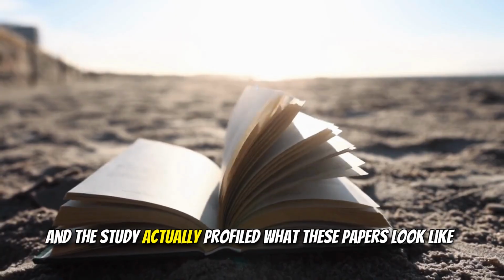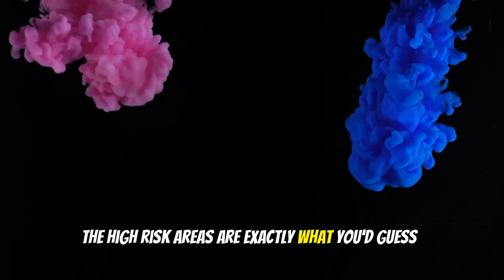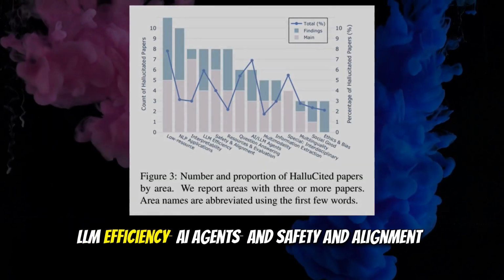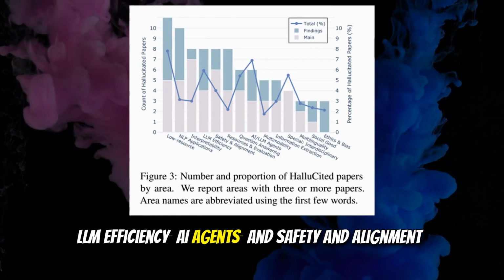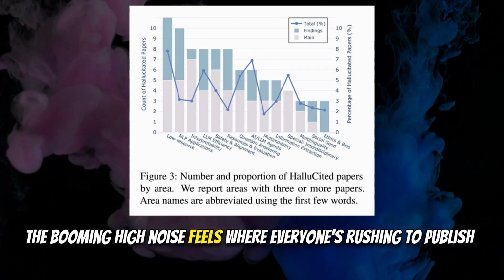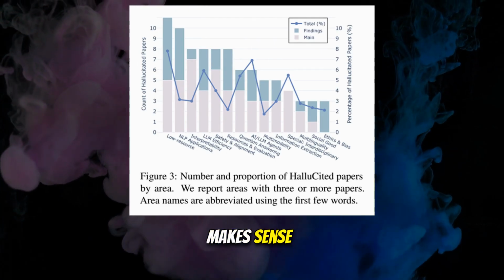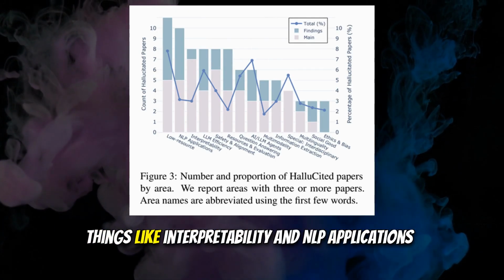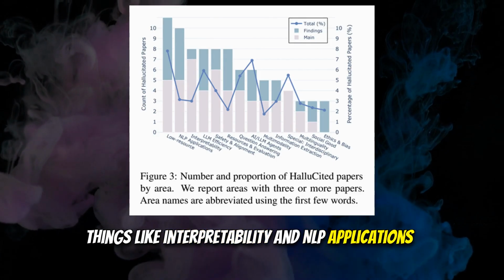And the study actually profiled what these papers look like. The high-risk areas are exactly what you'd guess. Let me guess. LLM efficiency, AI agents, and safety and alignment. You got it. The booming, high-noise fields where everyone's rushing to publish. Makes sense. And the lower risk areas? Things like interpretability and NLP applications.